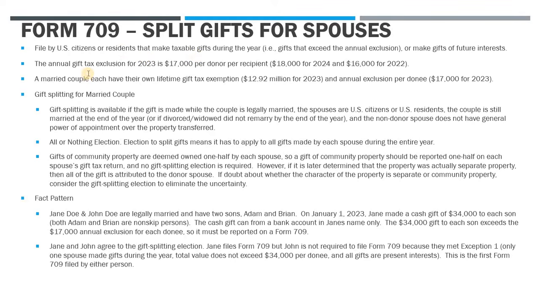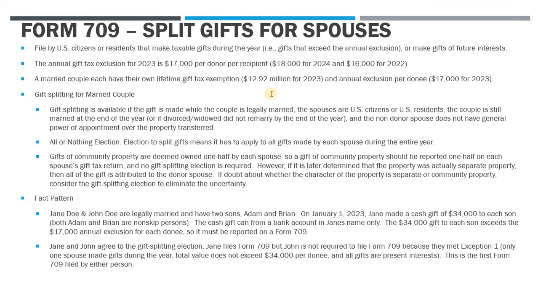Now, the annual gift tax exclusion for 2023 is $17,000 per donor per recipient, the recipient being the donee. It goes up to $18,000 in 2024, and last year was $16,000 for 2022. Now, when we talk about gift splitting, married couples need to remember that each person gets their own lifetime gift tax exemption.